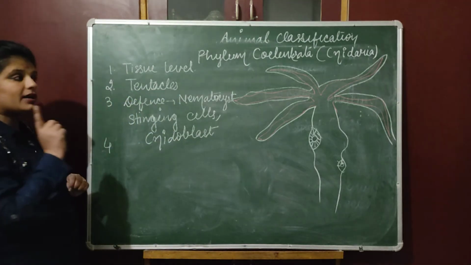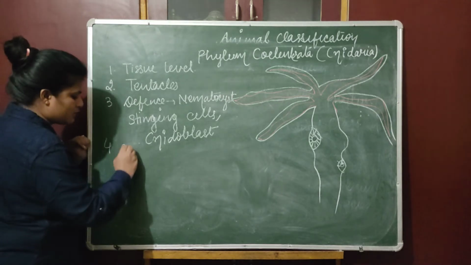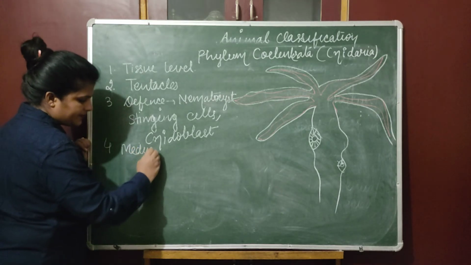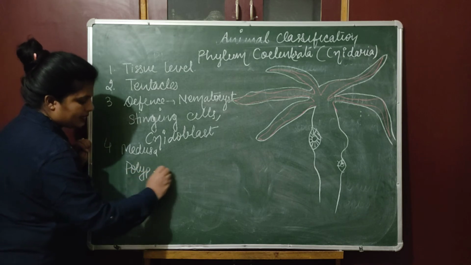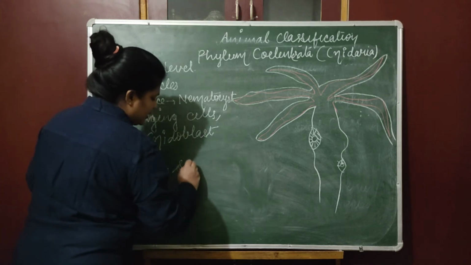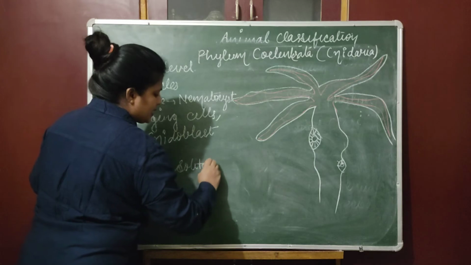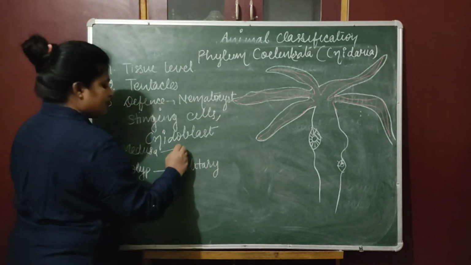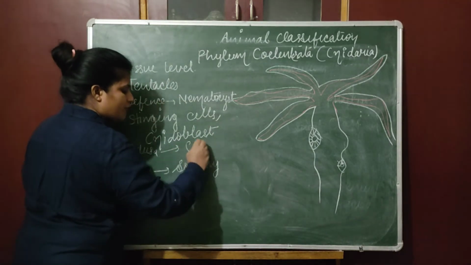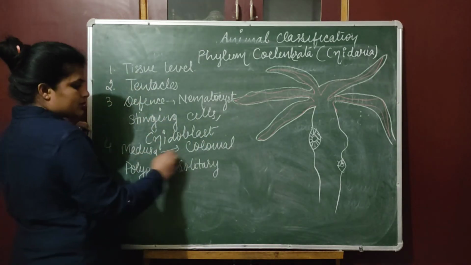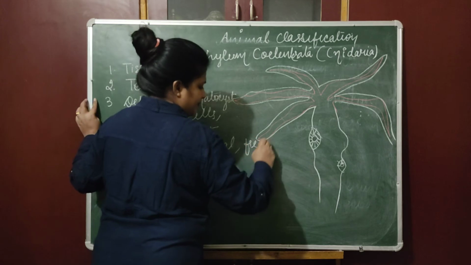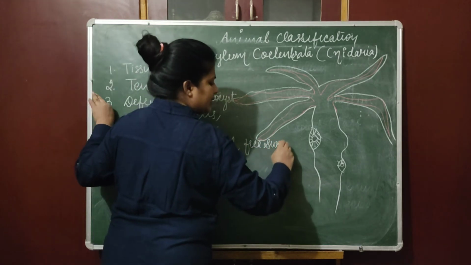Number 4, they occur in 2 stages. One is medusa stage and one is polyp stage. Polyp occurs solitary. Solitary means akele. And medusa occurs in colonial form, means they occur in group. Medusa is free swimming, मतलब वो पानी में तैरते रहते हैं.